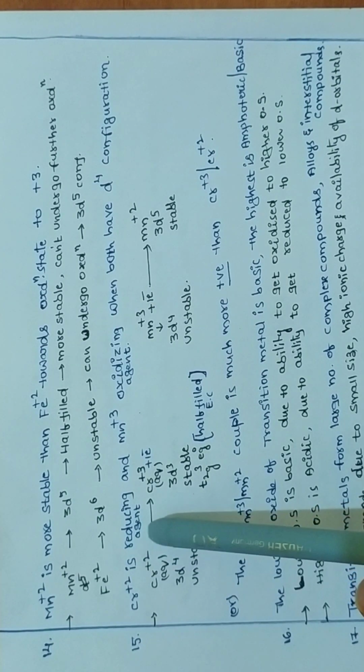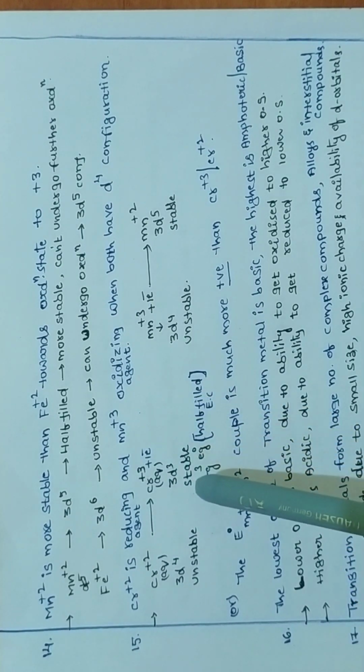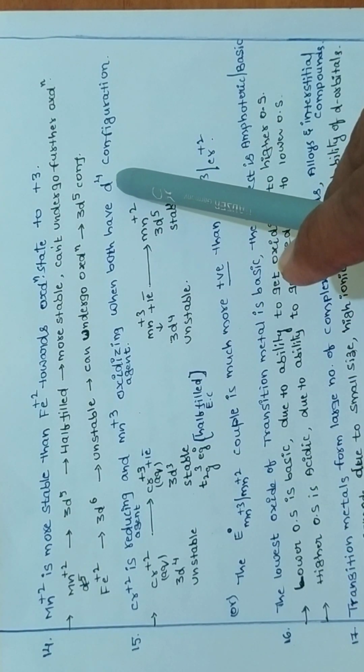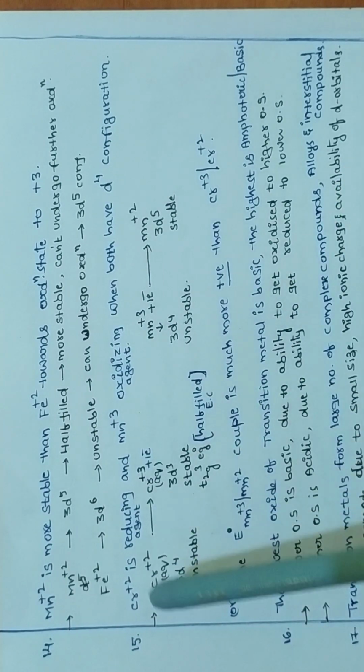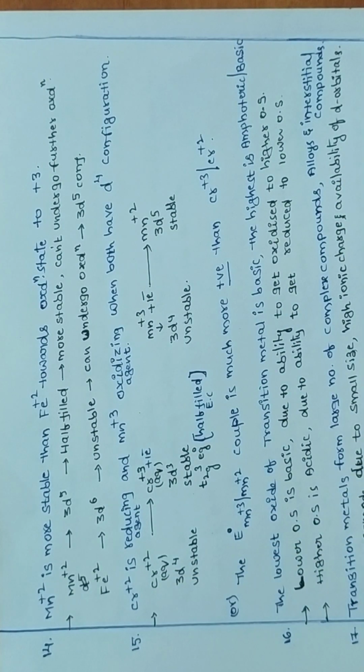Same, Cr2+ is a reducing agent and Mn3+ is an oxidizing agent when both have d4 configuration. So chromium in aqueous state, the +3 state is more stable because t2g is half-filled, more stable.